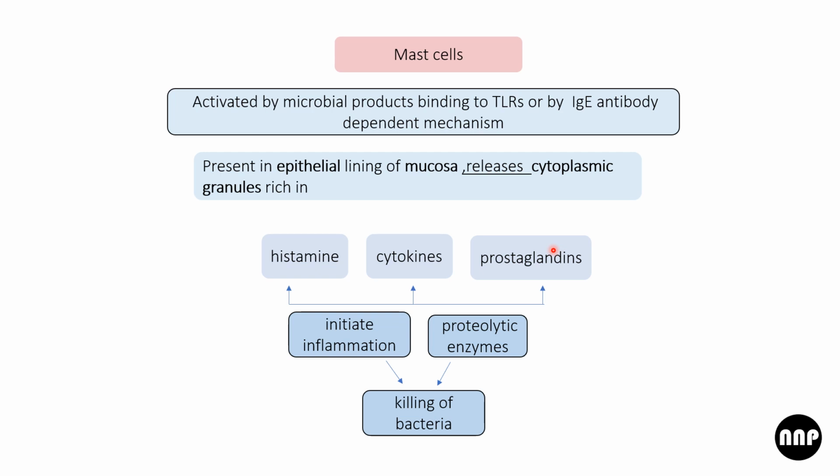They can be activated by the IgE antibody dependent mechanism also, which we'll read later in allergies. These granules initiate inflammation and help in killing of the bacteria. Also, these are proteolytic.